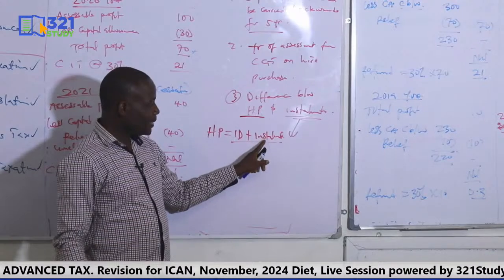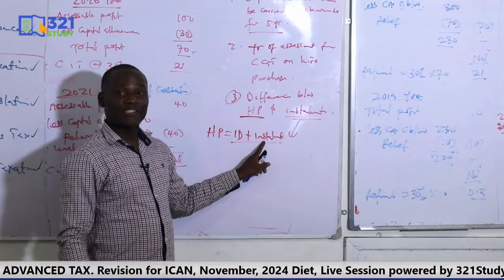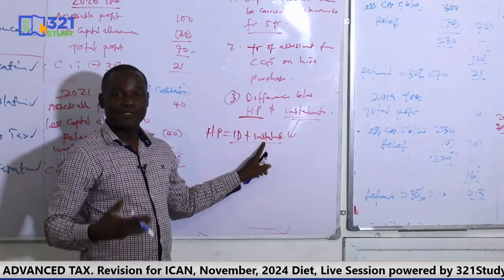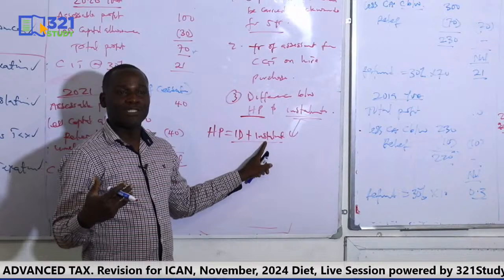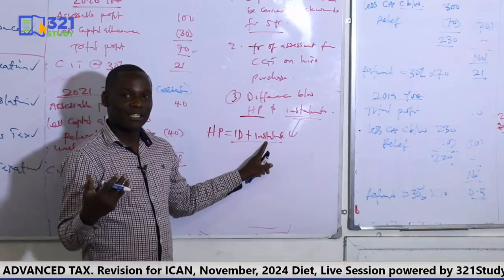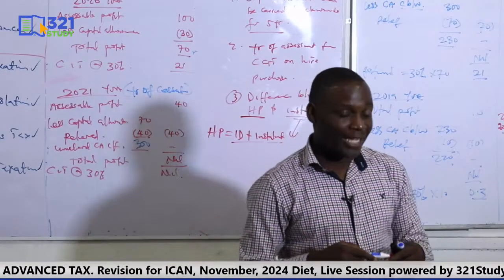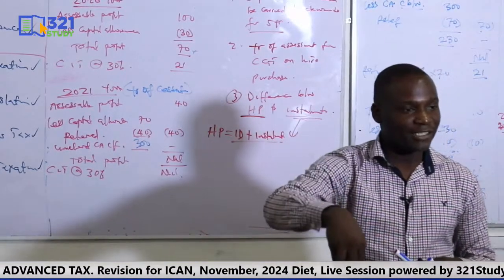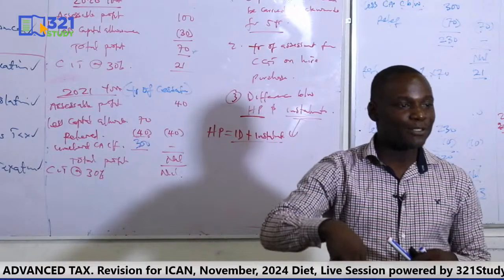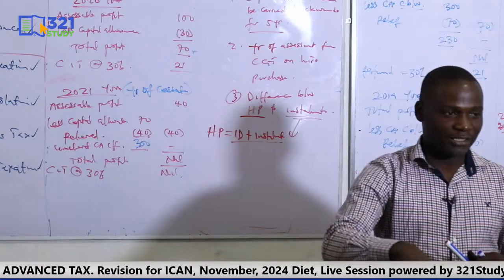The installment always includes interest. That's why hire purchase price is always more than the cash price. If you are buying and paying cash, why is the hire purchase price higher? There is interest, because you are tying down the money. The owner has charged you interest. That's why the hire purchase price is higher.